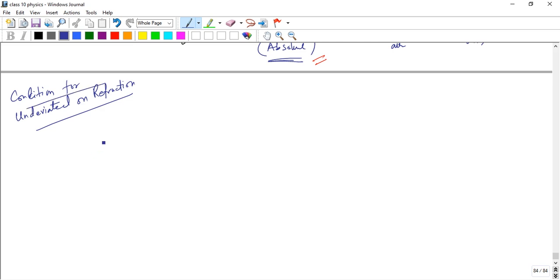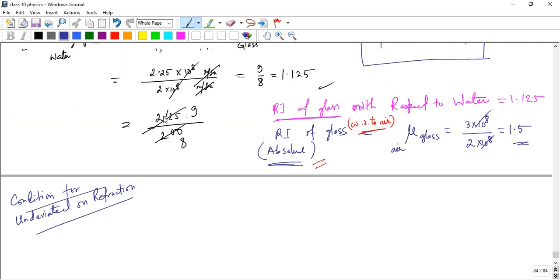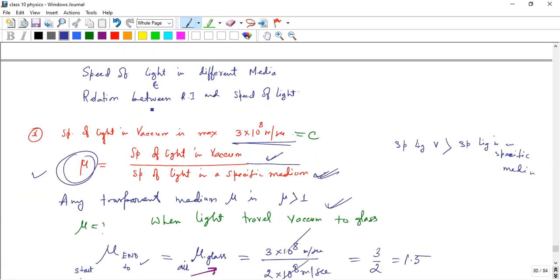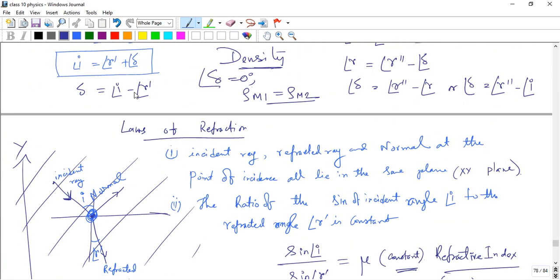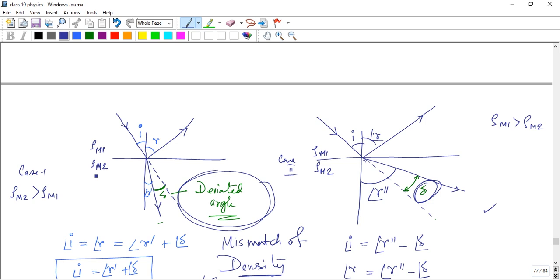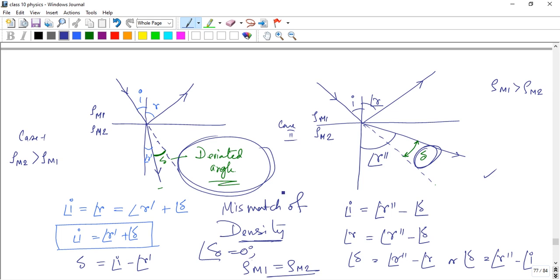The first condition we discussed in the previous lecture. Consider two media, one a rarer medium and another a denser medium. The difference between these two media is the density. If both media have the same density, then there is no difference between them, so both are the same medium.